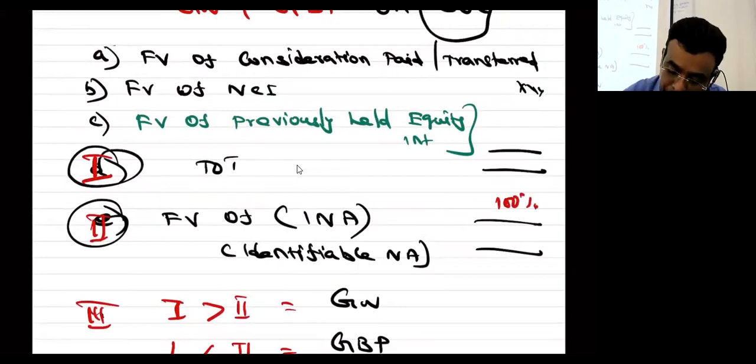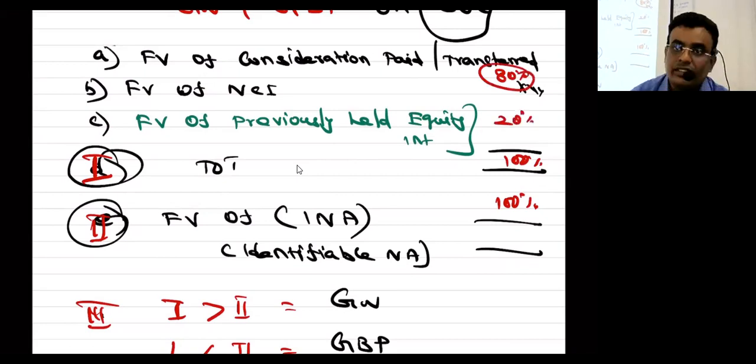If you want to compare, the comparable value also should be 100%. I should not compare 100% with 80%. So whatever consideration I paid, I would have paid only to the extent which I purchased. Let us assume that it is 80%. Now shall I compare this 80% with 100%? The balance 20% also should be added. Now it becomes 100%. These two can be compared, and we say goodwill or gain on bargain purchase. Understood? Everybody?